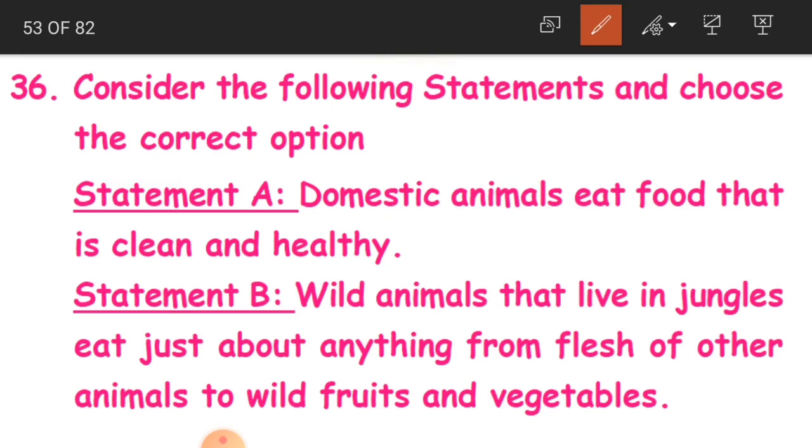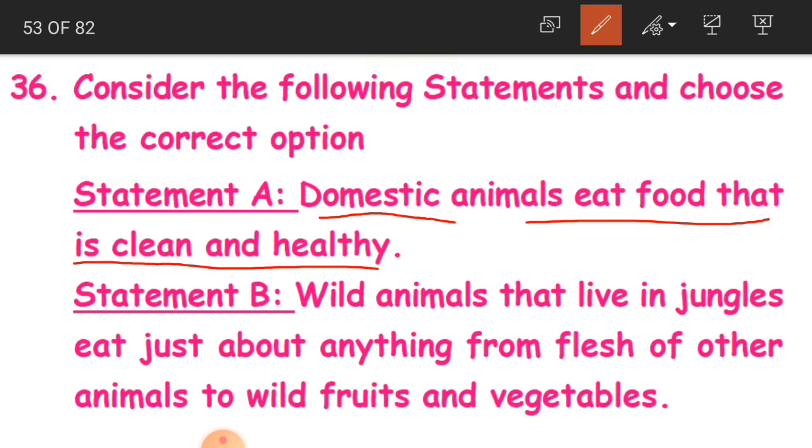So what are all the animals we adopt at our houses? They live along with us, like our pet animals, maybe dog, cat, cow, all that.